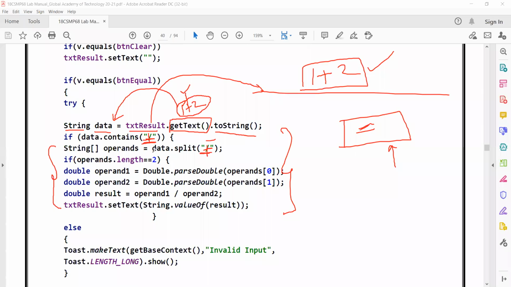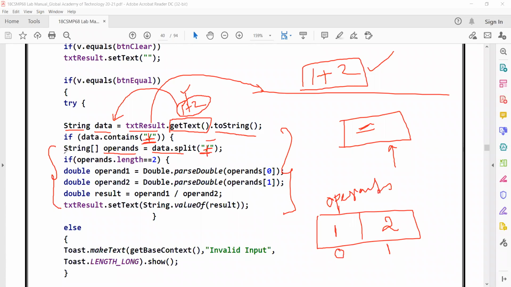What I'm trying to do is split the data with respect to plus. Once I split the data, this entire data will be stored in operands. Operands is an array. At index 0, I'll have the value 1. At index 1, I'll have the value 2. And the name of the array is operands.